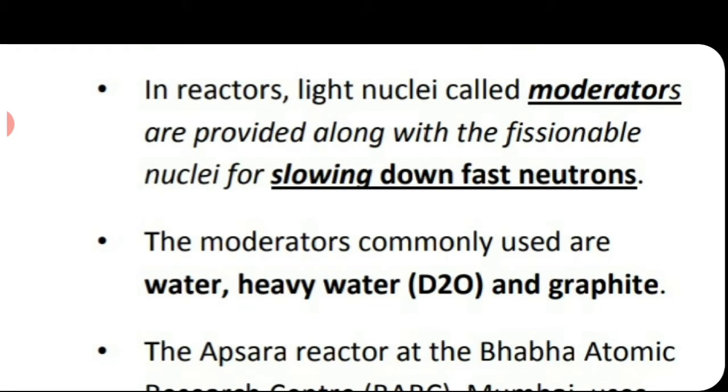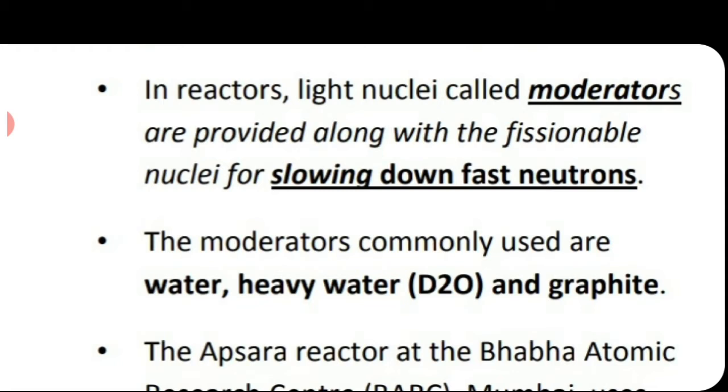The materials which we use to reduce the speed of fast moving neutrons are called moderators. They are the light nuclei which are used to slow down the fast moving neutrons. The mainly used moderators are heavy water and graphite. Heavy water means D2O. The original water is H2O.